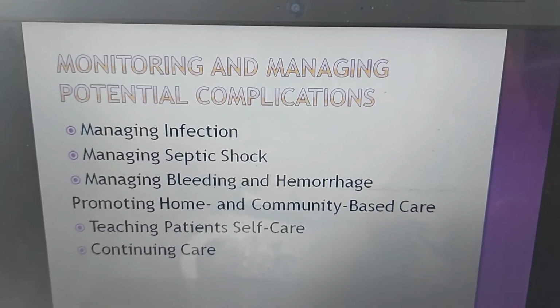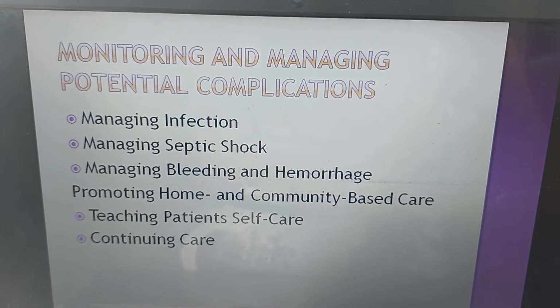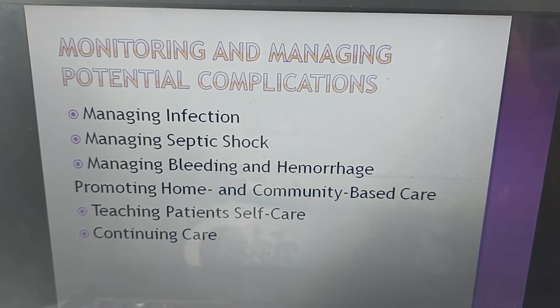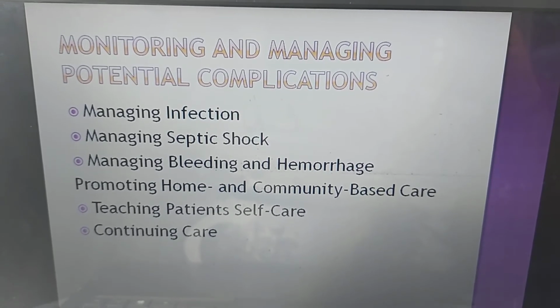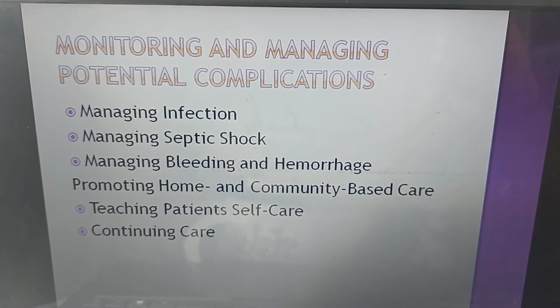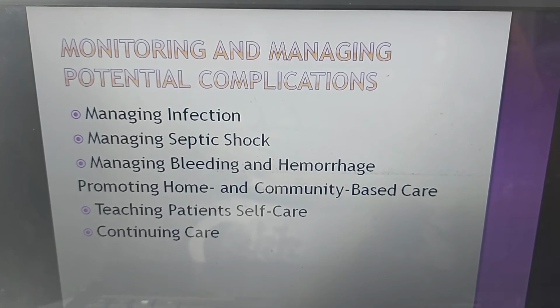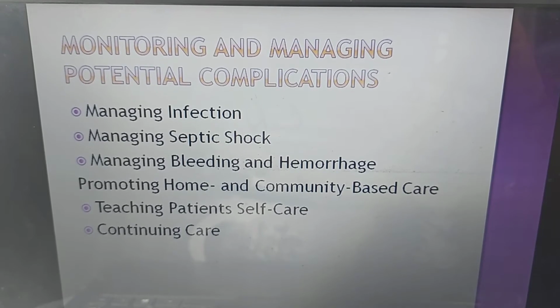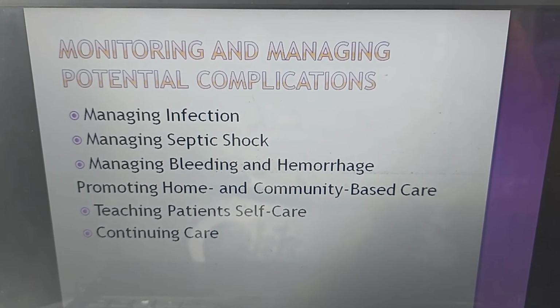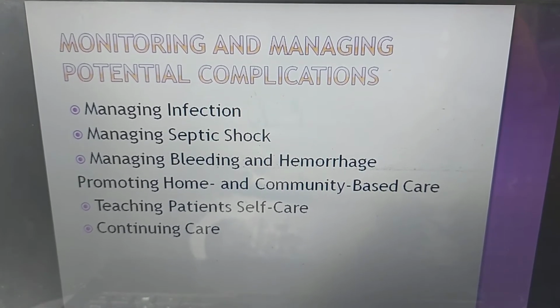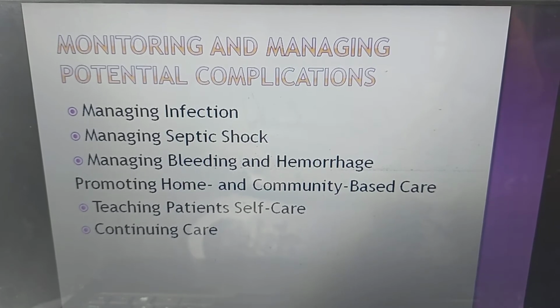Monitoring and managing potential complications. Managing infection. Assess patient for evidence of infection. Check vital signs every 4 hours. Monitor WBC count and differential each day. Report fever. Discuss with patient and family about placing patient in private room if absolute WBC count is less than 1000. Instruct all personnel in careful hand hygiene before and after entering room. Avoid rectal or vaginal procedures.